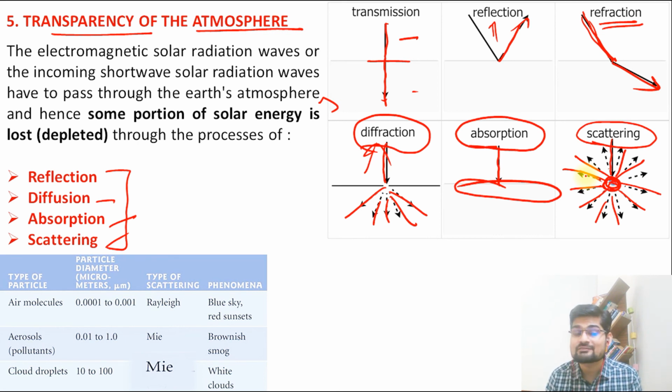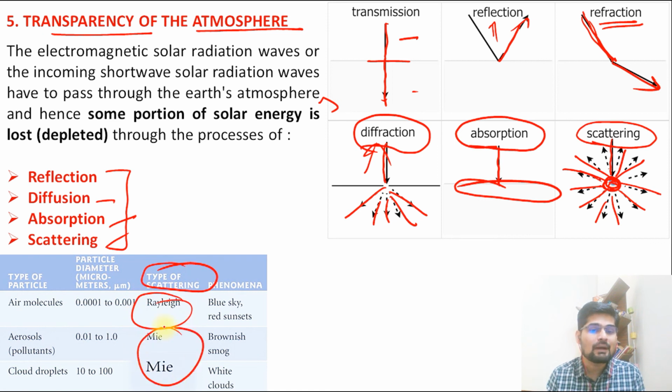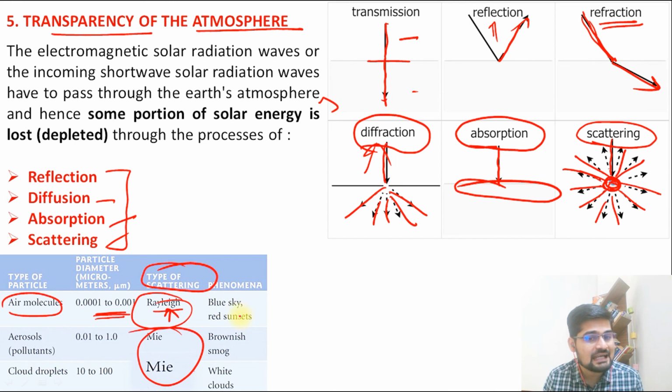So that is why the transparency and the property of the atmosphere becomes important here. If you look into this type of scattering, what we know is Rayleigh and Mie scattering. What happens? The air molecules, that is very small microparticles, lead to the type of scattering which is Rayleigh scattering, and it leads to what? The blue sky that we see, the red sunset that we see.